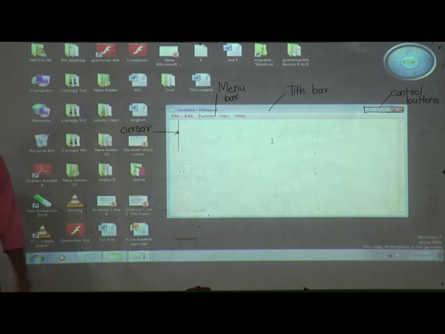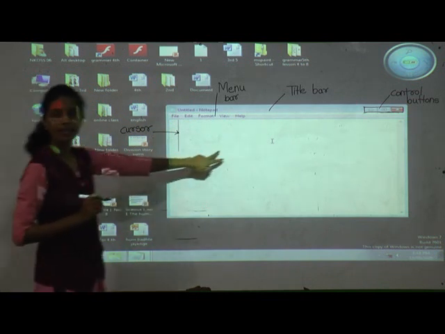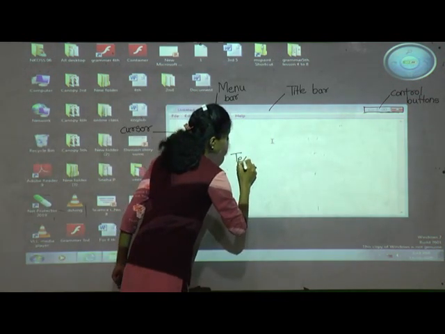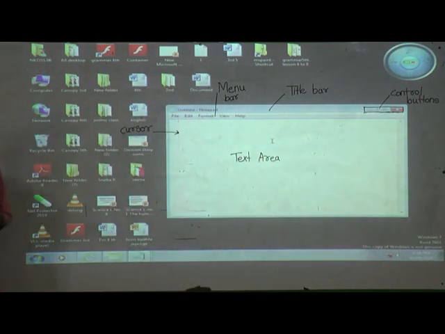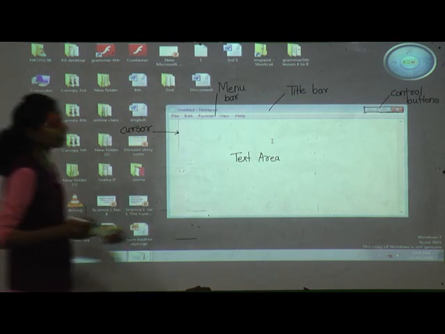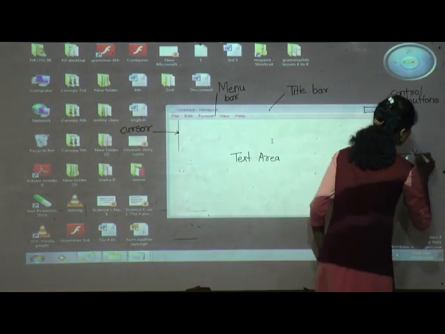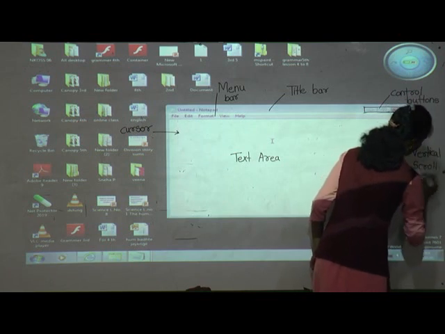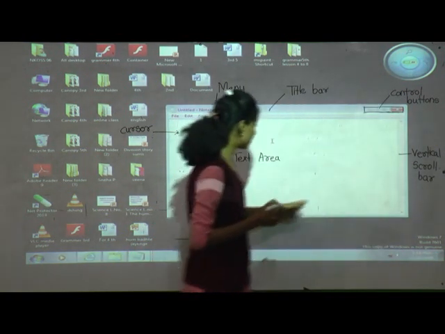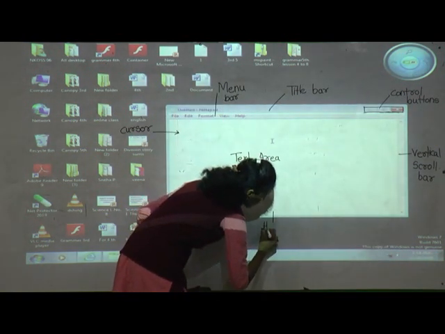Where are we writing? We are writing here, and it is called the text area. This full page is called the text area. Why is it called the text area? Because we are writing there only. And there are two scroll bars: the vertical scroll bar and the horizontal scroll bar. This side is the vertical scroll bar, and the downside has the horizontal scroll bar.